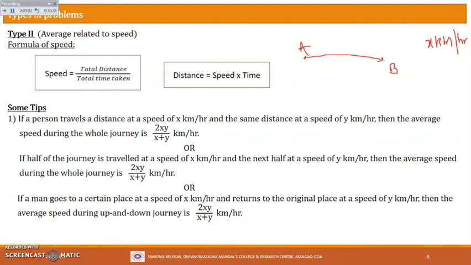So the unit of speed will be kilometer per hour. So unit of speed is always kilometer per hour.